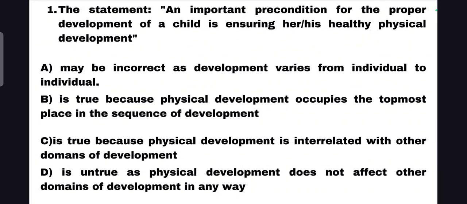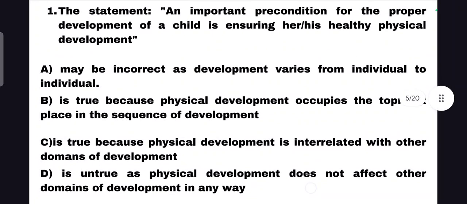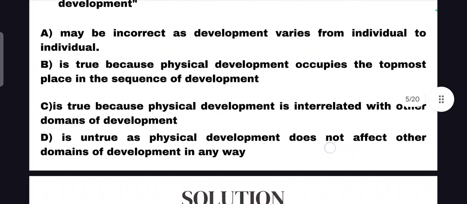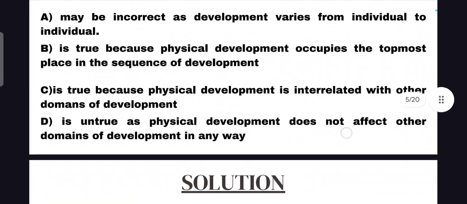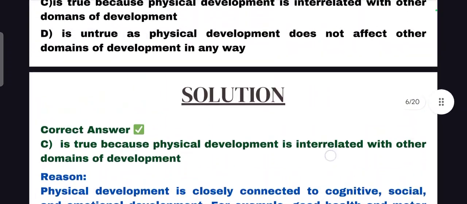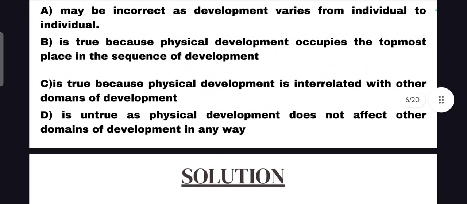Okay, let's analyze the answer. What is the statement given there? The statement is: an important precondition for the proper development of a child is ensuring her healthy physical development. So is this statement correct or wrong? The correct answer is option C. What is option C? The statement is true. Why?